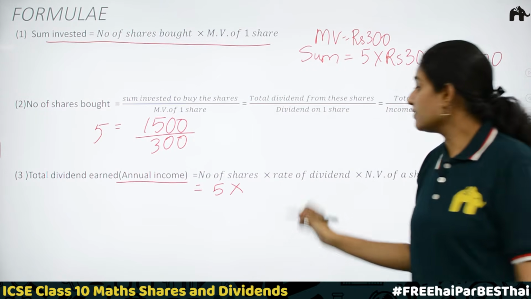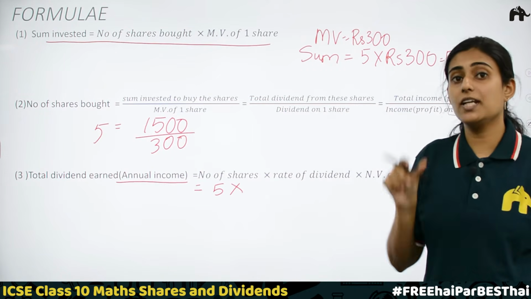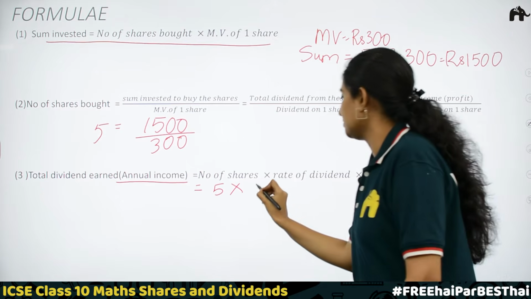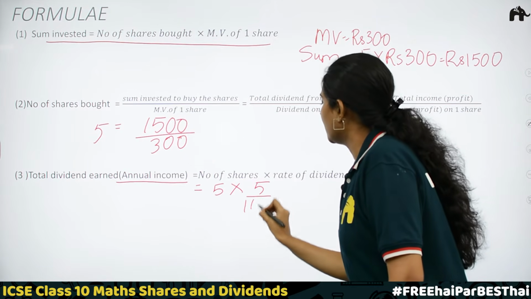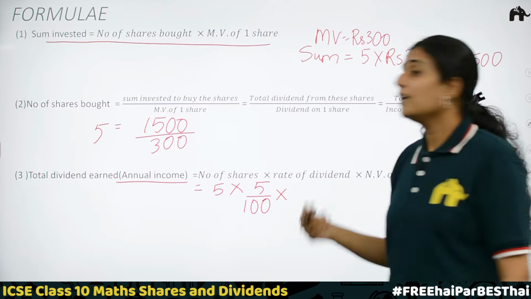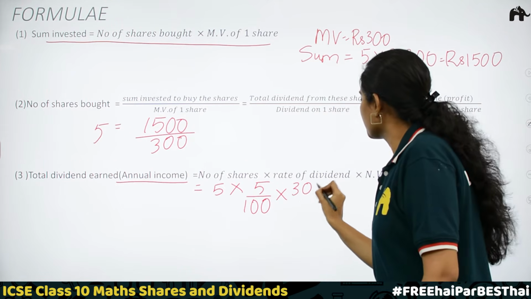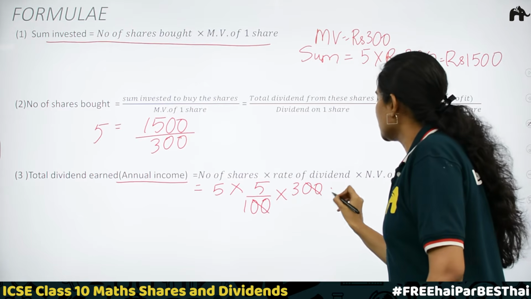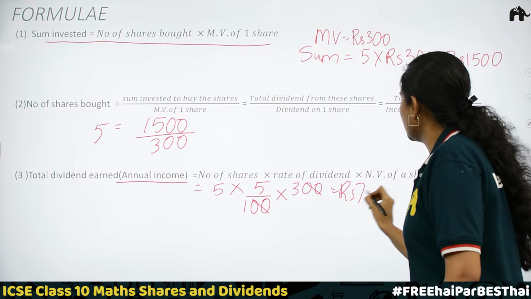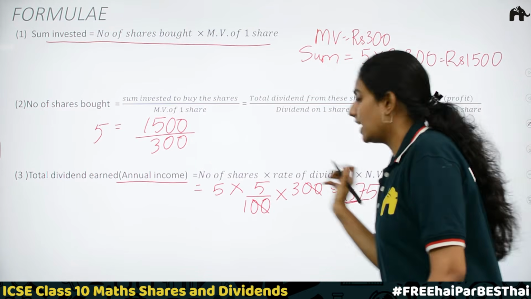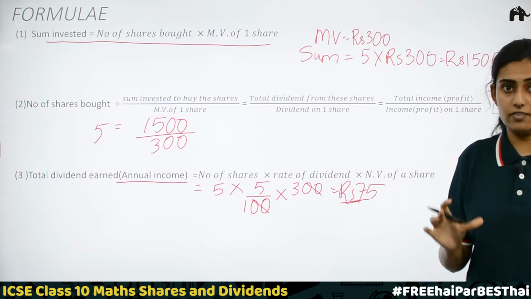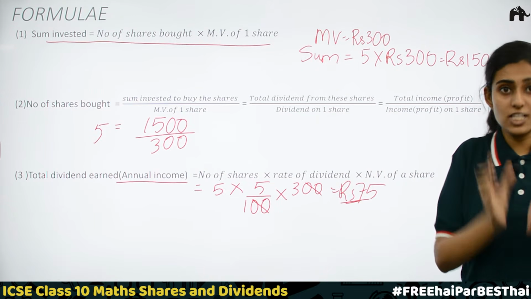Rate of dividend is 5%. 5% should be written as 5 by 100. 5 by 100 into nominal value of one share, that is 300 rupees. Okay, you will be getting rupees 75. This is the total dividend for a shareholder. We are taking the example with one shareholder.